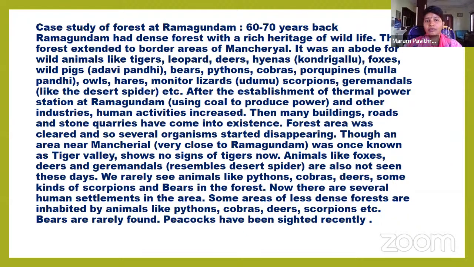Not only in Ramagundam, in Manchiryal district, there is Tiger Valley. Actually, when this thermal power plant came into force, the Tiger Valley had no sign of tigers. Animals like foxes, deer, germandals are also not seen these days in the Manchiryal district.